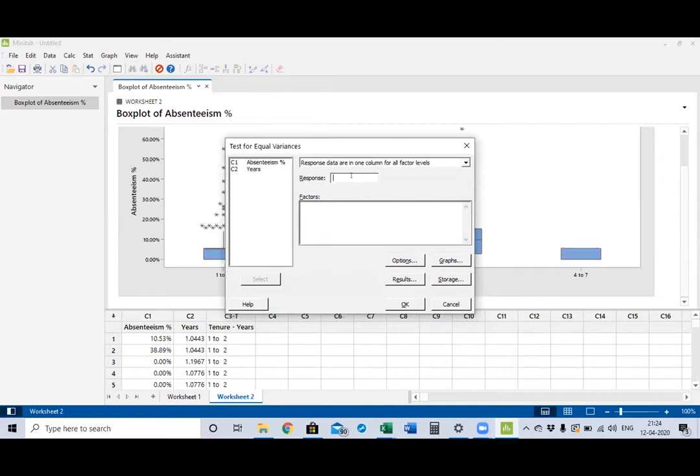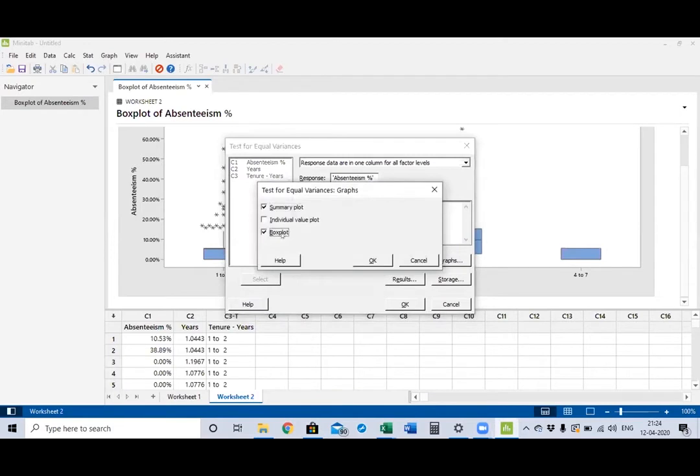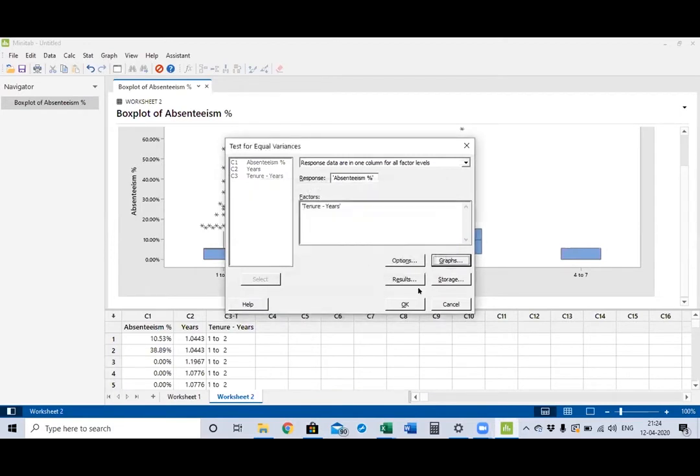Response: absenteeism is your Y, so select that. Factor is tenure years. In the graphs, select only the box plot. We do not want summary.